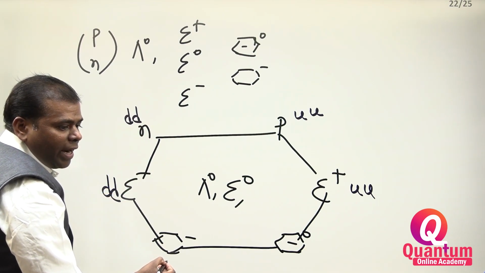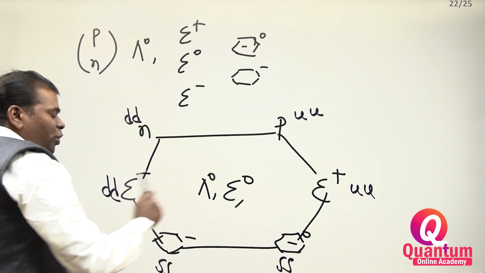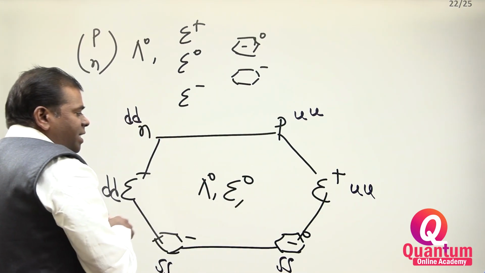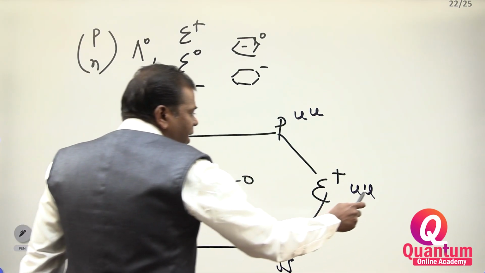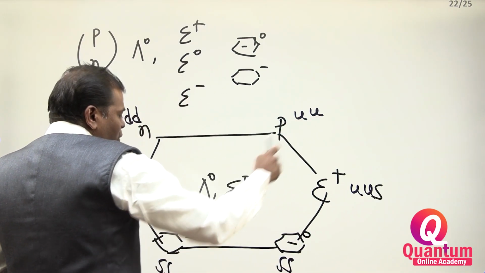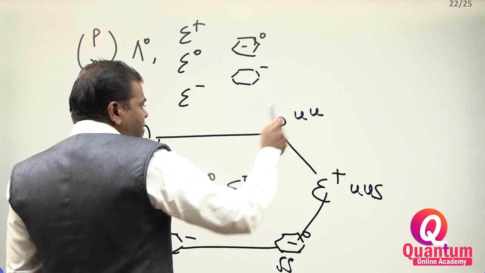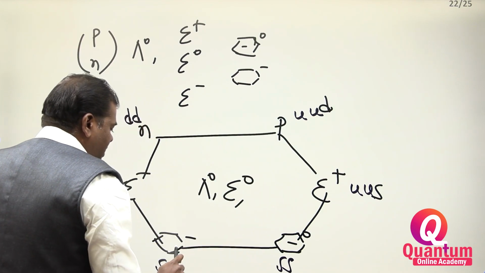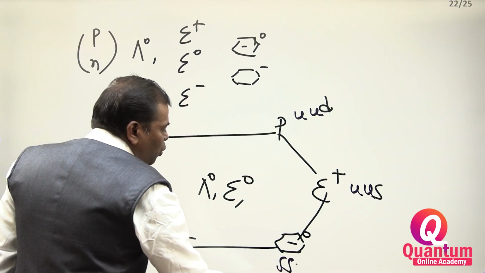This one you write strange, strange, strange. Now you see the opposite side: what is the missing letter? That missing letter you have to add. Here S is missing. Here, which one is missing? D is missing. Here, which one is missing? U is missing.